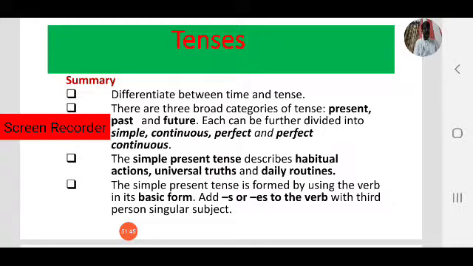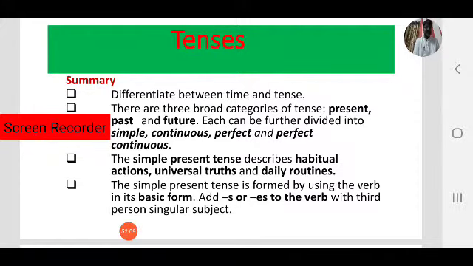Here we use the base form, that is the present form, V1, for all forms except third person singular. In third person singular we add s or es to the base form or V1.